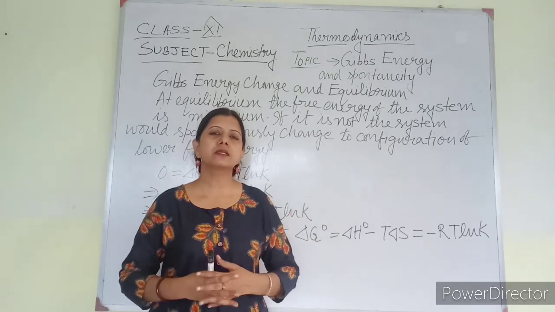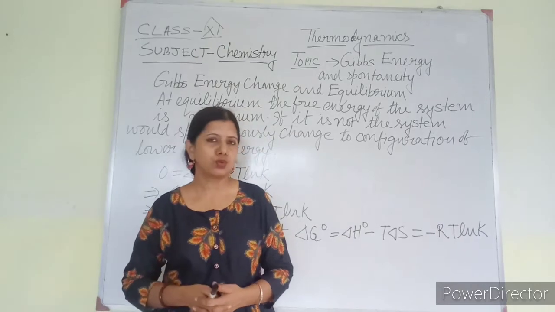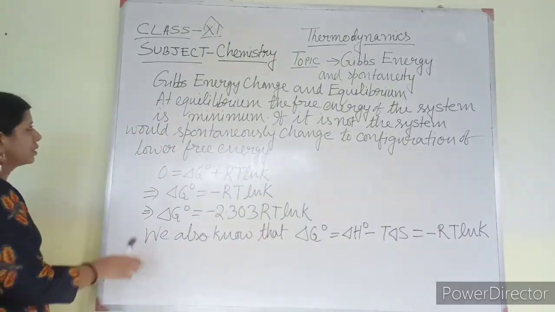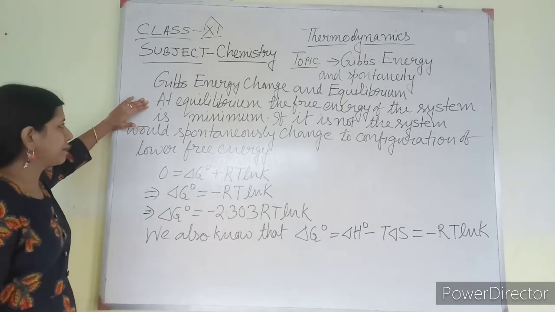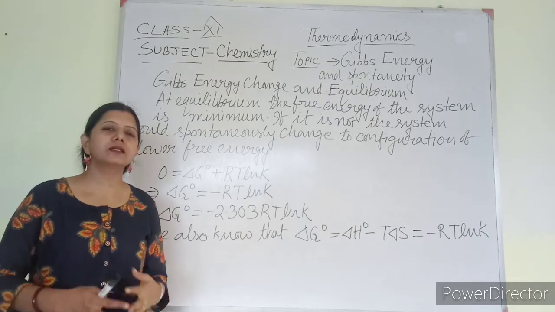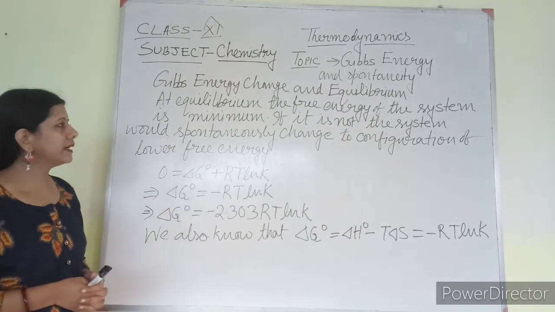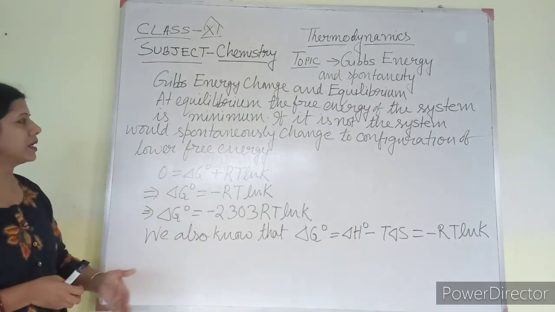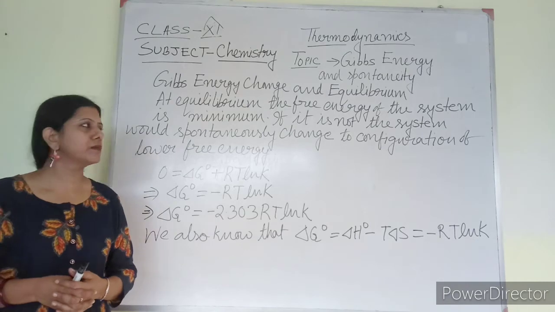And how Gibbs energy can be related with equilibrium, that equation you have to know. So, Gibbs energy change and equilibrium. At equilibrium, the free energy of a system, free energy meaning delta G, is minimum.